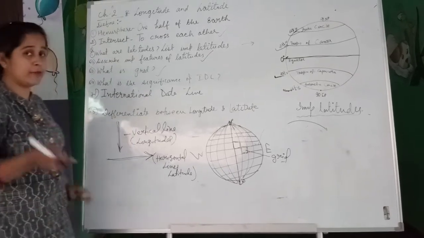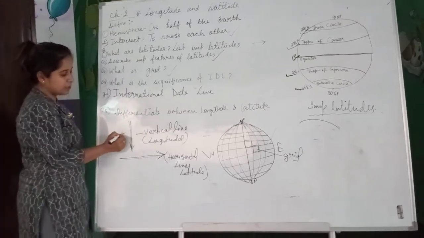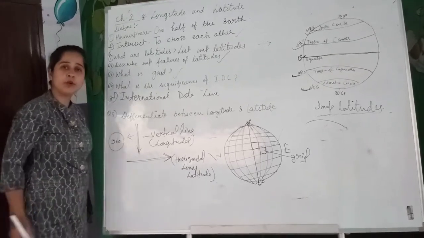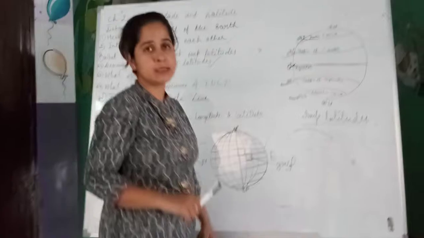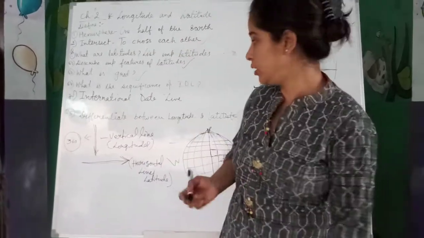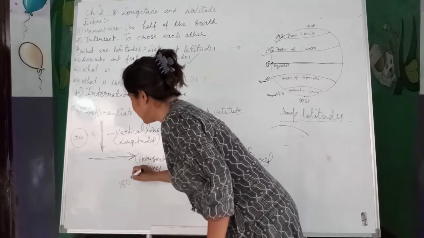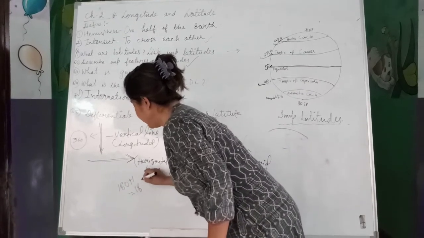And one more difference is that the total number of longitudes is 360. What is the total number of longitudes? It is 360. And what is the total number of latitudes on the globe? It is 180 plus 1 equals 181.